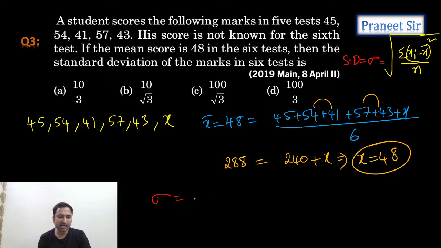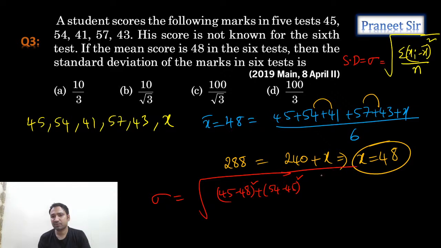Sigma is equal to square root of sigma xi minus x bar whole square. That is 45 minus 48 whole square plus 54 minus 48 whole square plus 41 minus 48 whole square plus 57 minus 48 whole square plus 43 minus, oh, one second, guys.